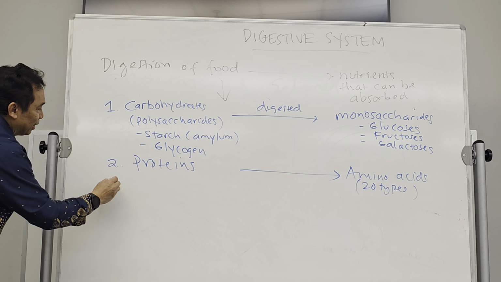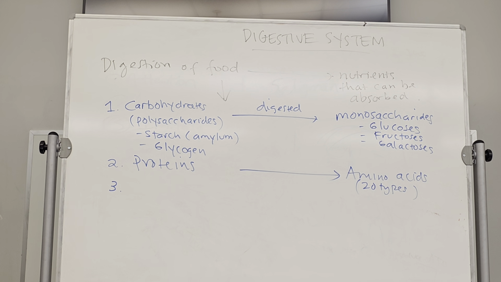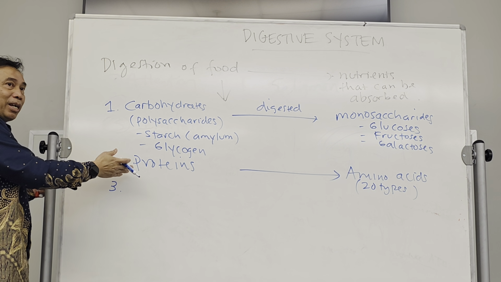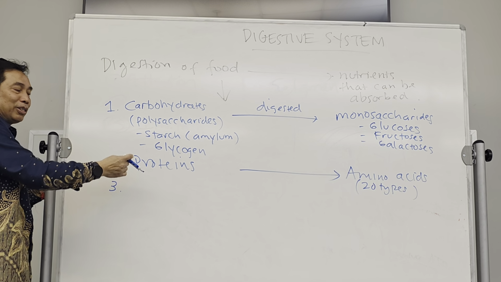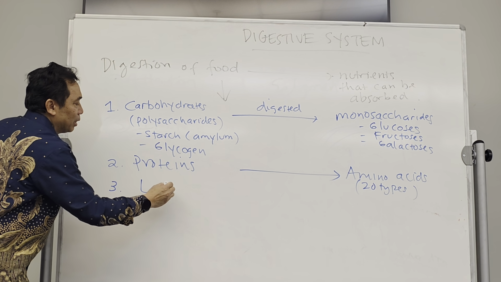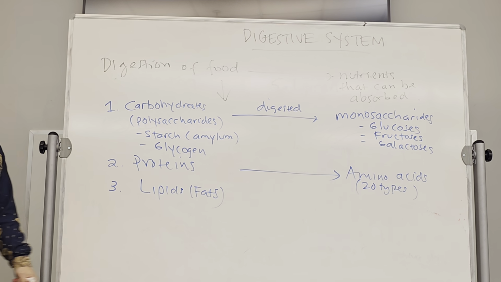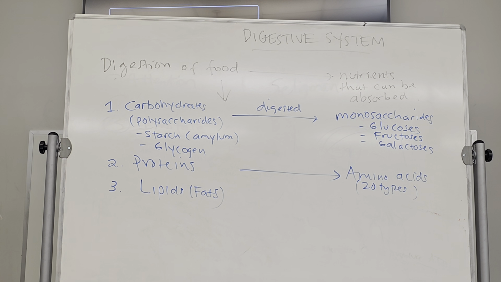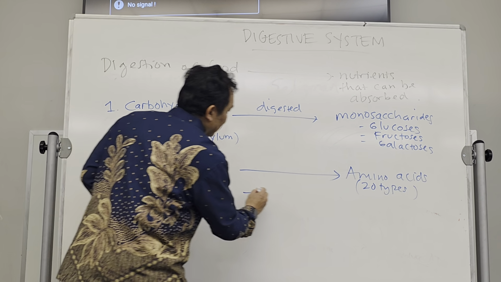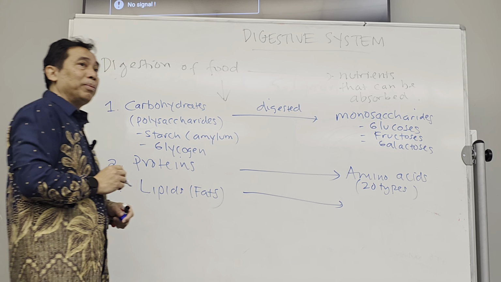The third one is another complex molecule that is also present in our food. If you eat meat, sometimes it consists not only of protein, but also has lipids, or fat. So fat is another complex molecule present in the food, and it cannot be absorbed without being digested into the unit that can be absorbed.